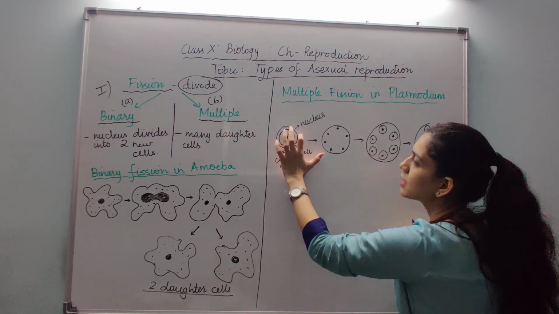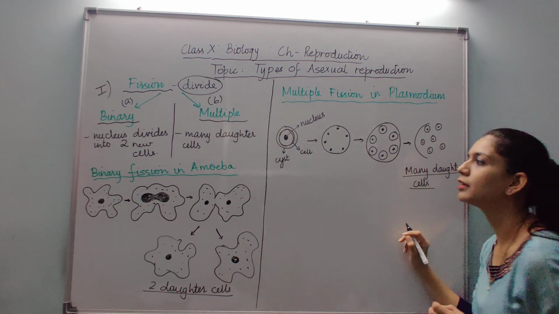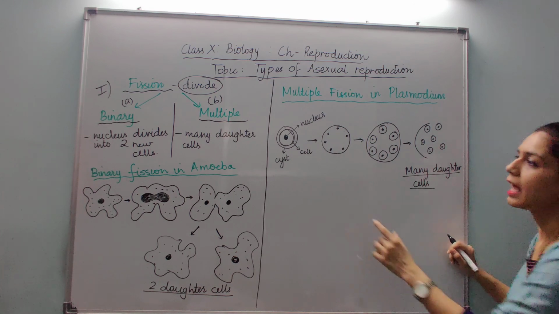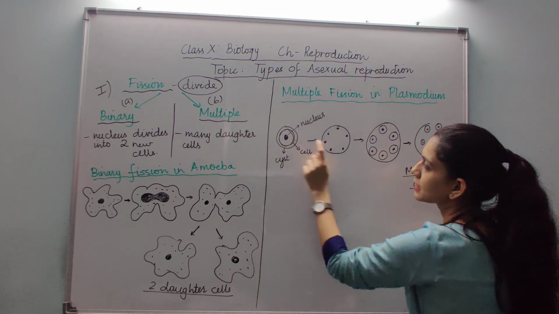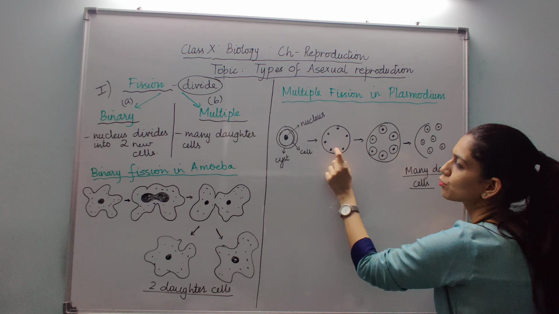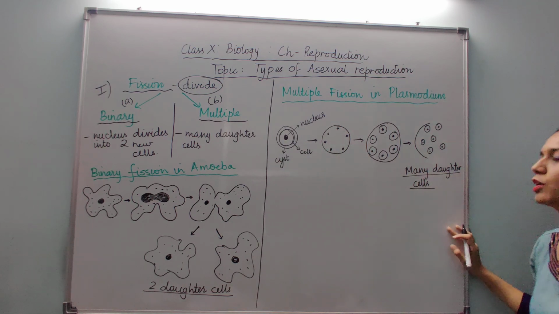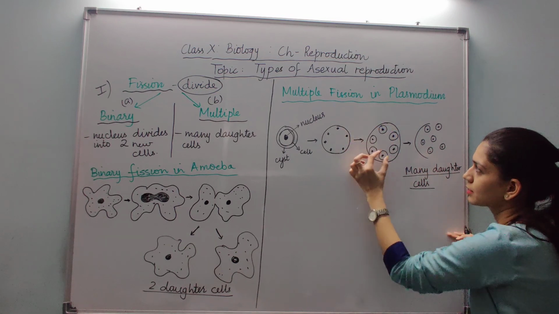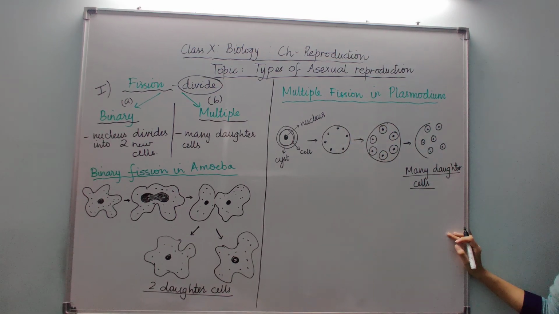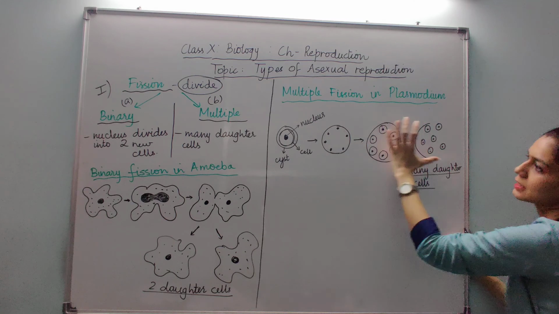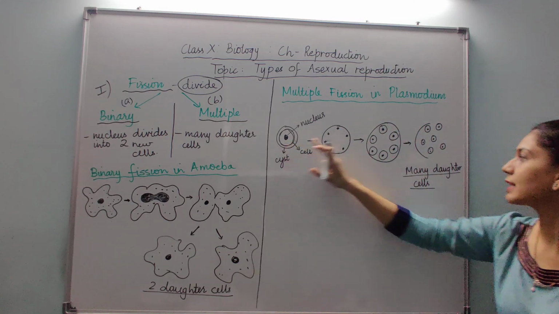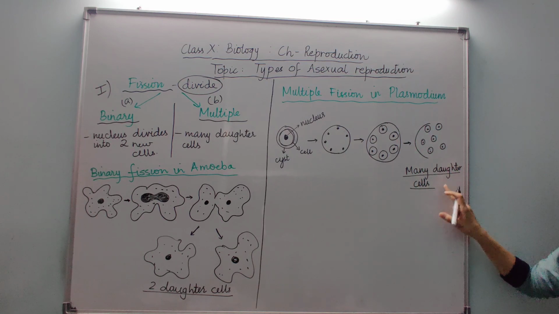The cell is covered by a protective layer called a cyst in the times of unfavorable conditions, and the nucleus of the cell gets divided into many smaller nuclei, which finally get covered with cytoplasm. When the conditions become favorable, the cyst, that is the outer covering, breaks and one cell gets divided into many daughter cells.